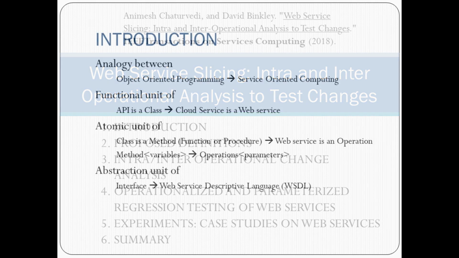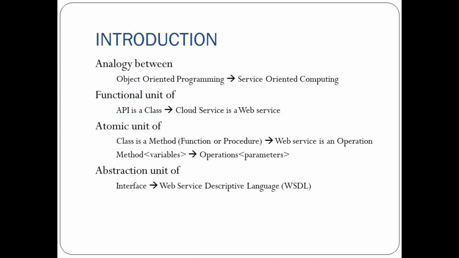Next, this is the analogy between object-oriented programming and service-oriented computing. Objects are there in OOPS programming and SOA has operations. APIs are basically classes, and cloud services basically have web services in the backend.